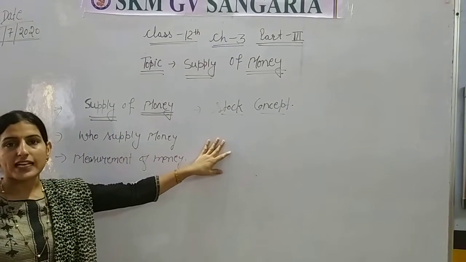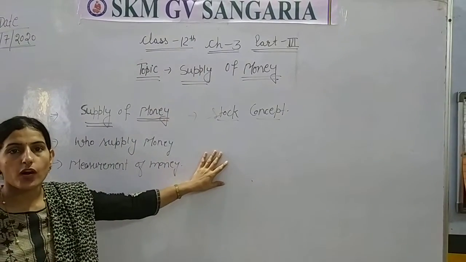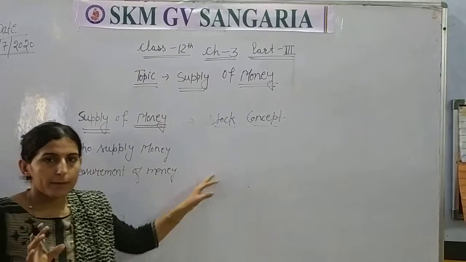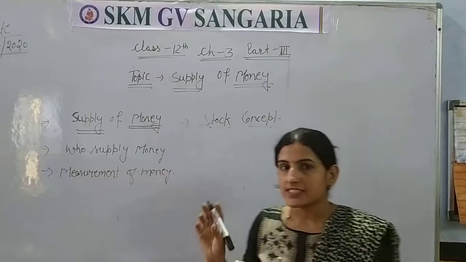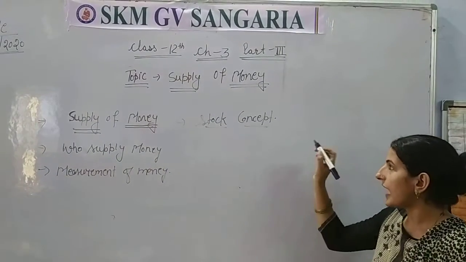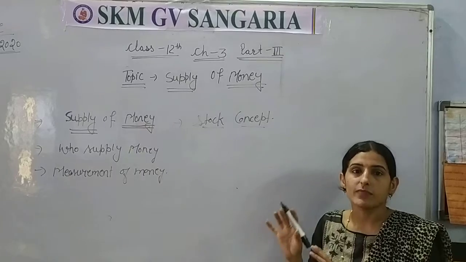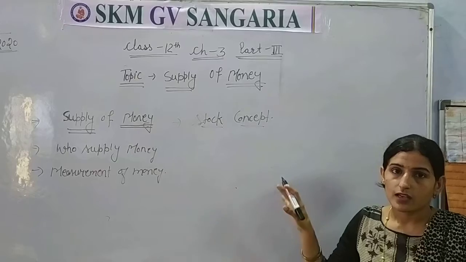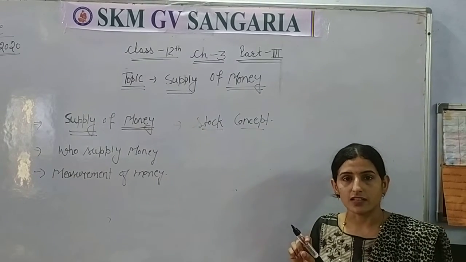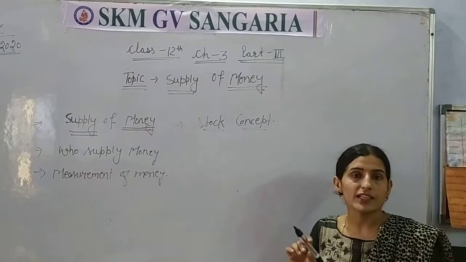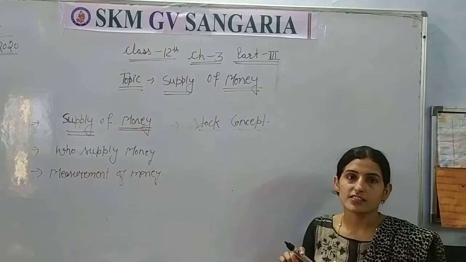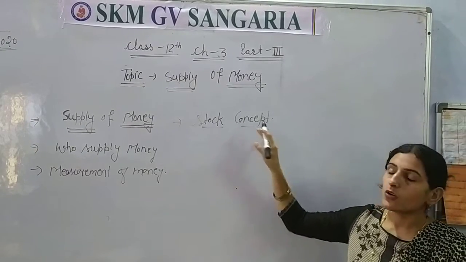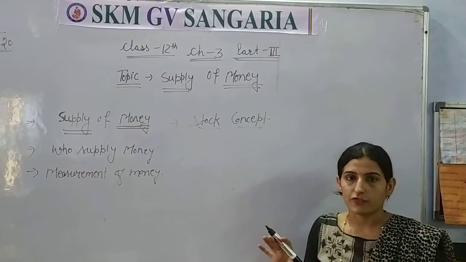Means supply of money is that money which is held by the people of a country at a point of time. The question that comes here is whether the money held by the government, the commercial banks, or the RBI is supply of money or not.